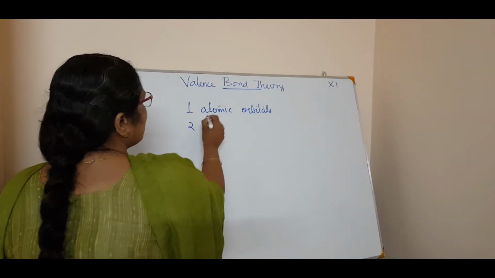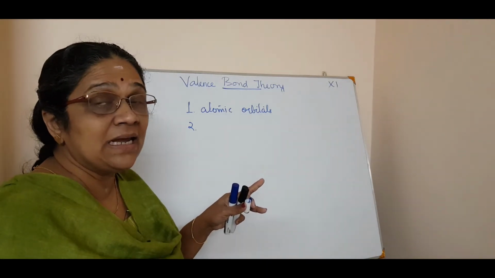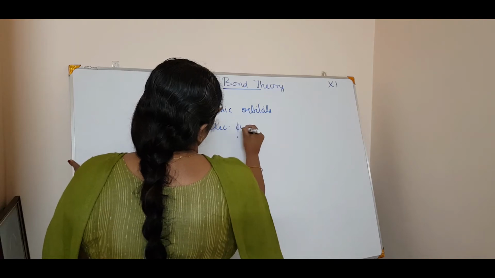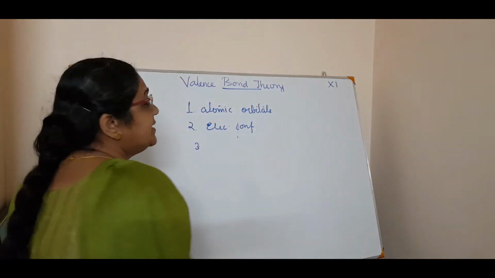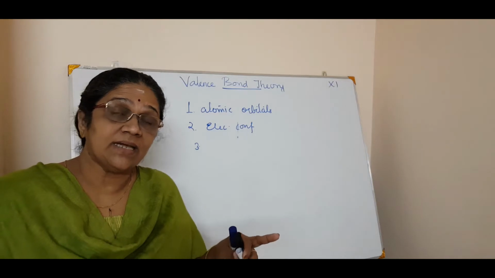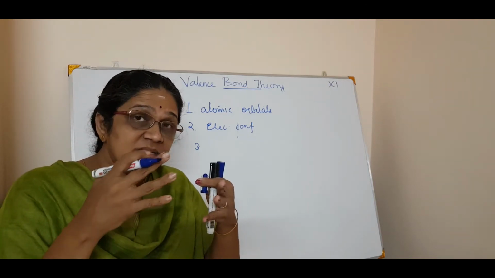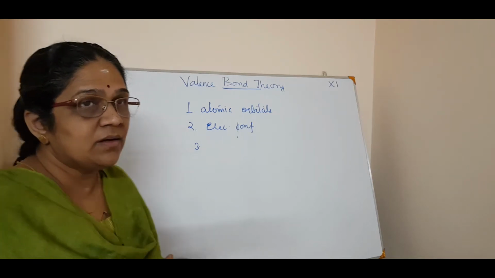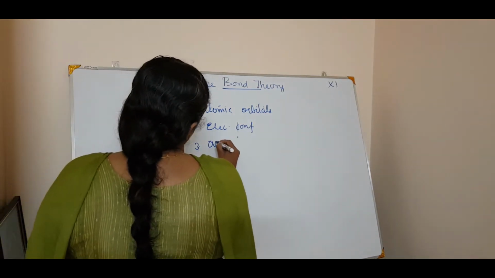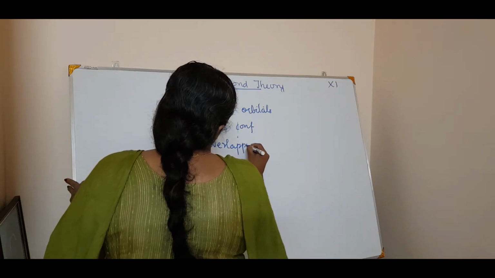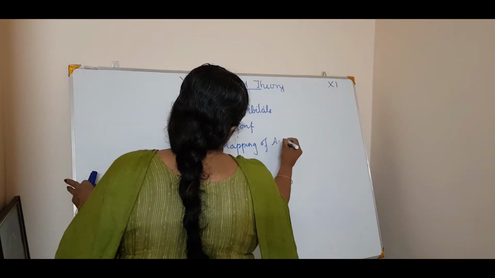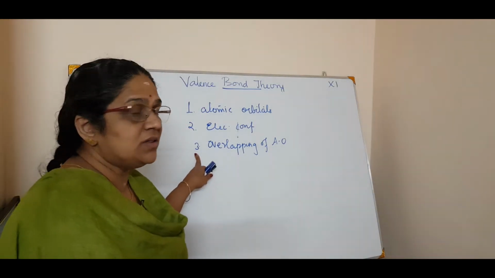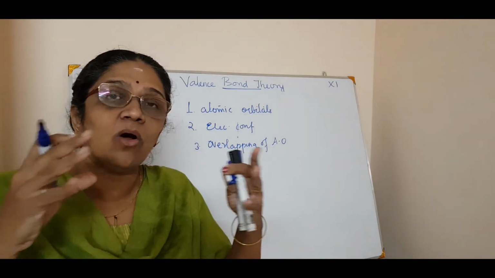Second, if you talk about atomic orbitals, definitely electronic configuration will come in. So it is also based on the electronic configuration. Third is the criterion of atomic orbital overlapping, that is, how the atomic orbitals are overlapped.